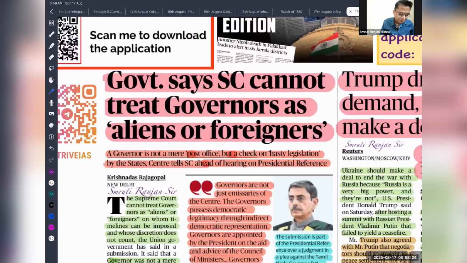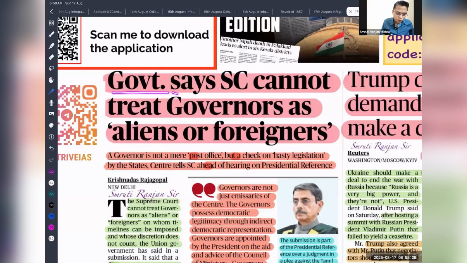So first important article of the day. Government says Supreme Court cannot treat governor as alien or foreigner. This is what was said by the Union government. The governor is not a mere post office, but a check on hasty legislation by the state. Center tells Supreme Court ahead of hearing of the presidential reference.